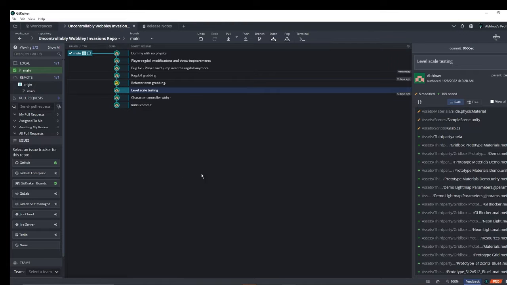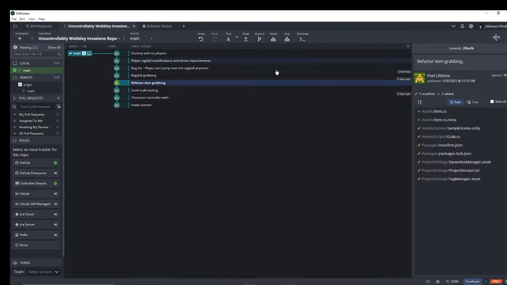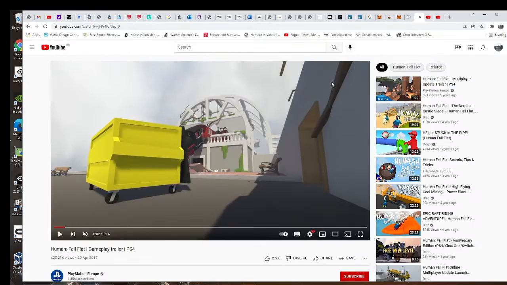Yeah, that's it for the 3D design for now. Since the last devlog I've also managed to set up GitKraken and add all the developers to it. So this is how I've been using GitKraken for version control. Now I would like to talk about some of the inspirations for the game.